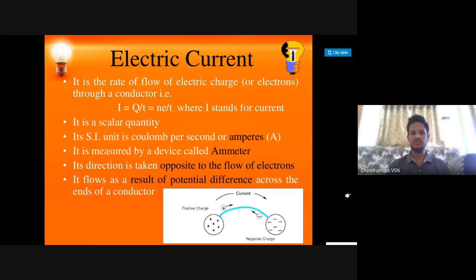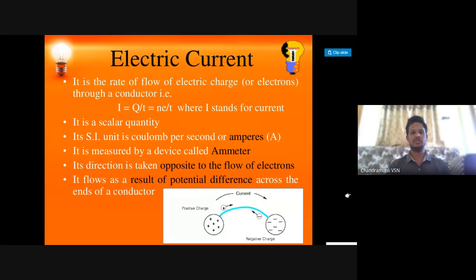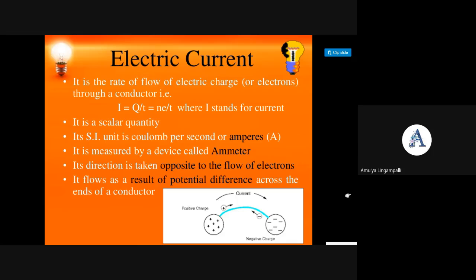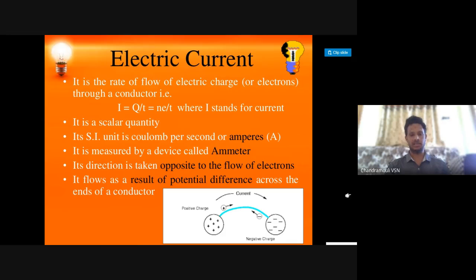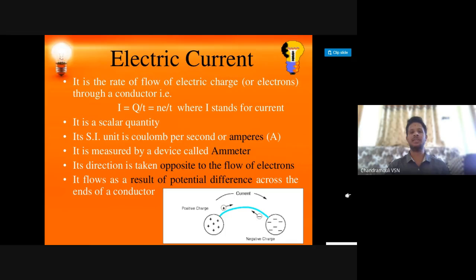N stands for the number of electrons, E stands for the charge of each electron. What is the charge of an electron? 1.6 into 10 power minus 19 coulombs. Now you can say electric current is a scalar quantity. Coulomb per second is also called ampere, denoted with capital A.